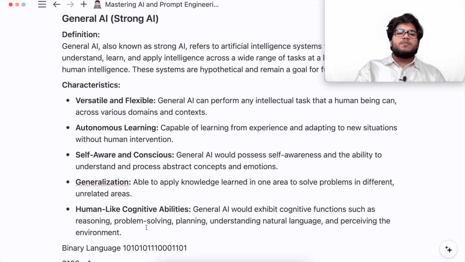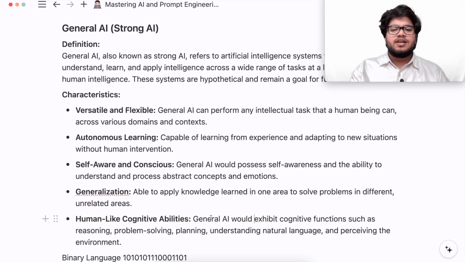Also, it will have human cognitive abilities. General AI would exhibit cognitive functions such as reasoning, problem solving, planning, understanding natural language, and perceiving the environment.